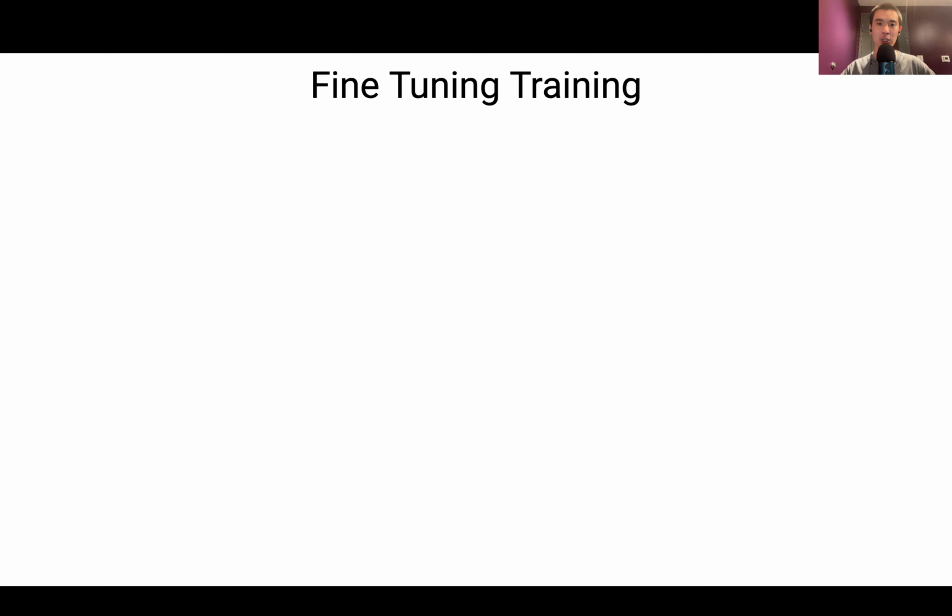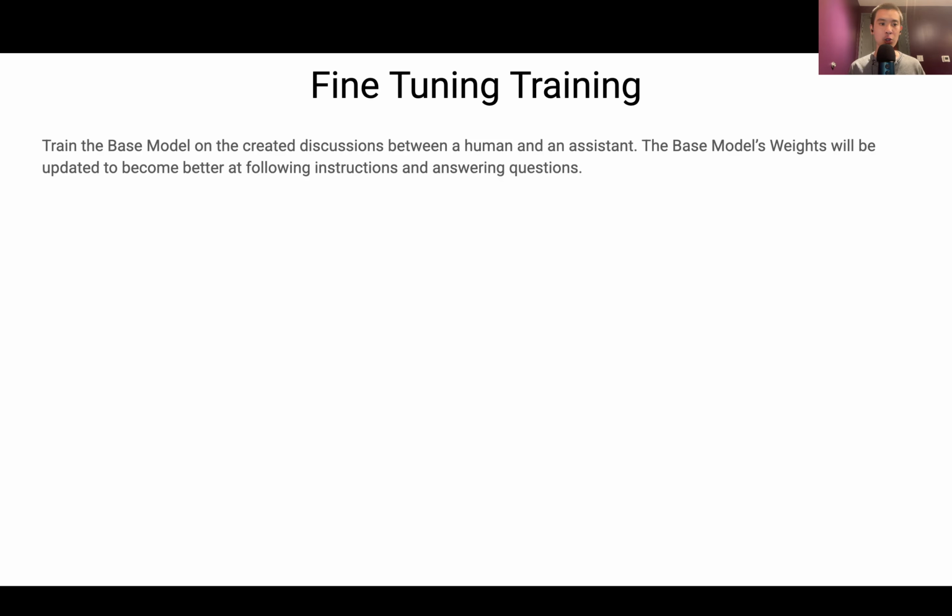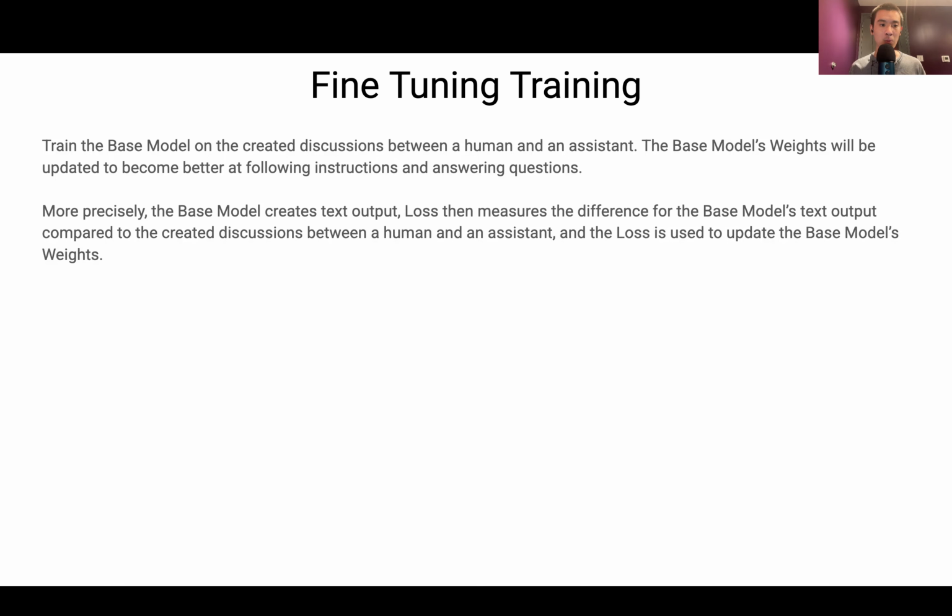So what happens during fine-tuning training when we turn the base model into an assistant model? Train the base model on the created discussions between a human and an assistant. The base model's weights will be updated to become better at following instructions and answering questions. More precisely, the base model creates text output. Loss then measures the difference between the base model's text output and the created discussions between a human and an assistant, and the loss is used to update the base model's weights. Now that was a mouthful.